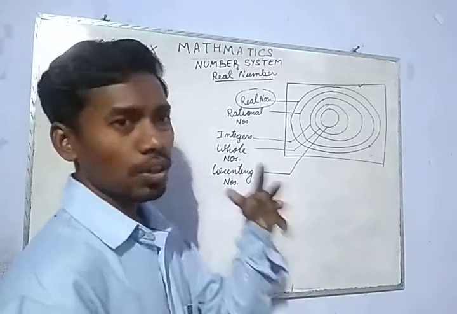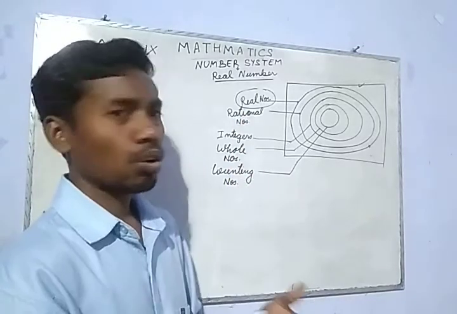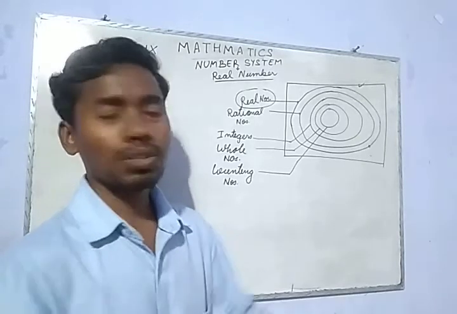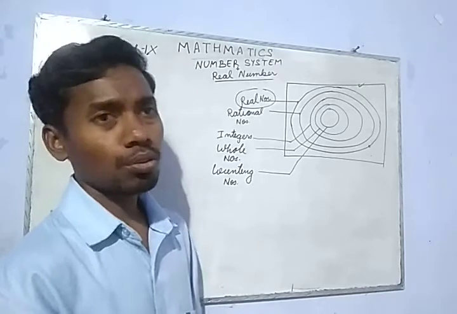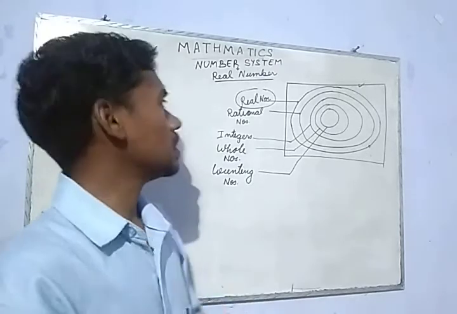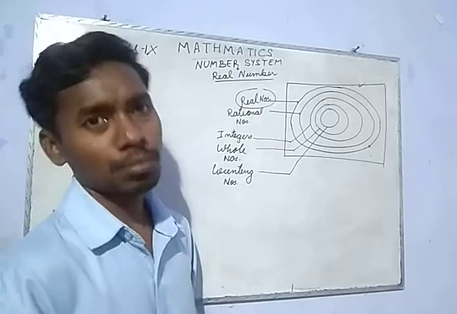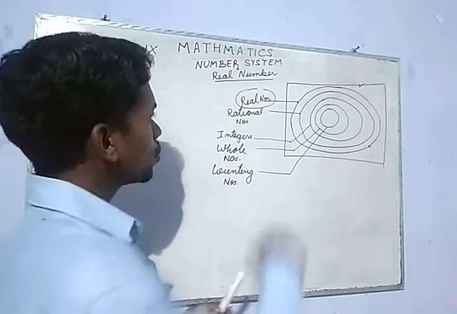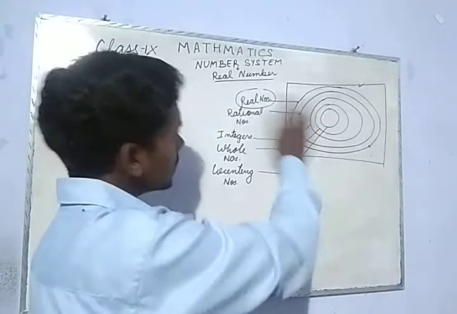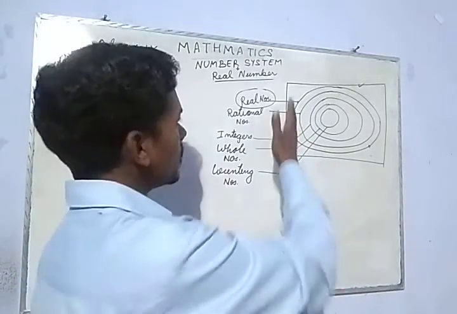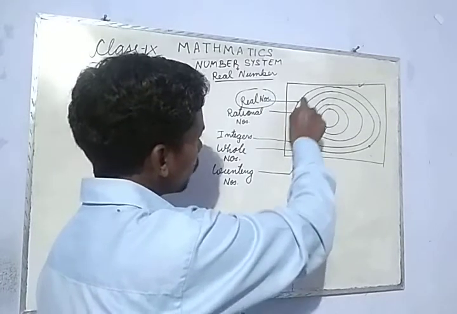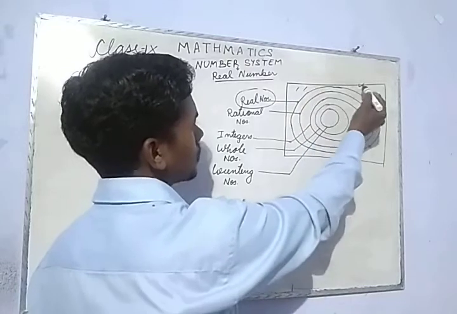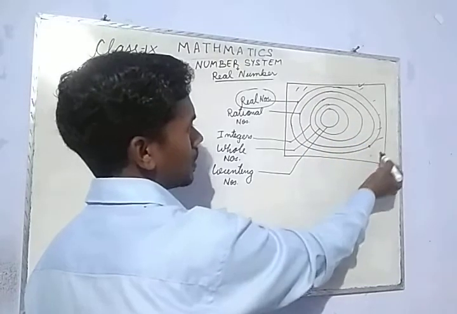So these are real, like 1, 2, 3, 4, the cost of mangoes, or the distances we measure, the distance of a road. The digits that we see are called real numbers, meaning they have existence. The numbers whose existence we can feel are called real numbers, and they lie within this boundary. Obviously, here is also some space.